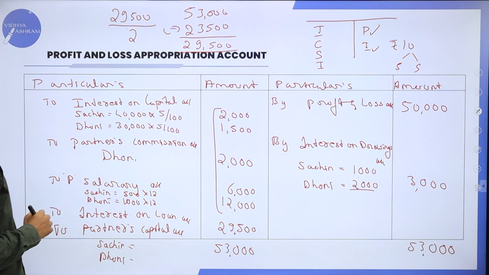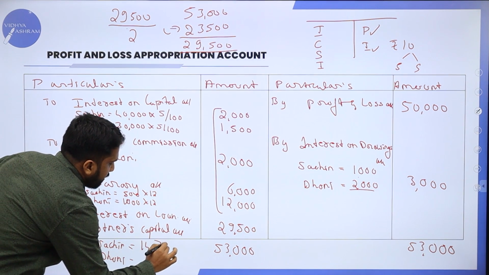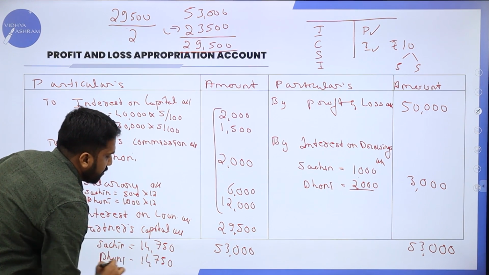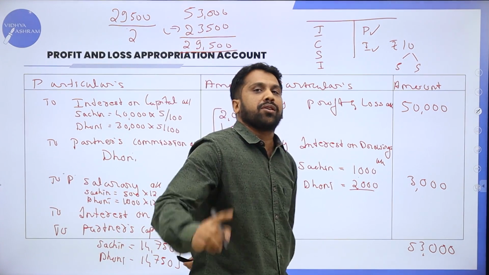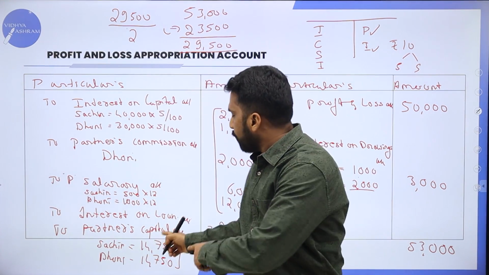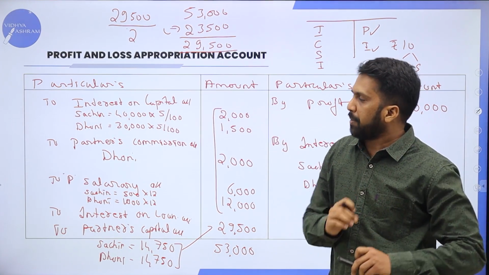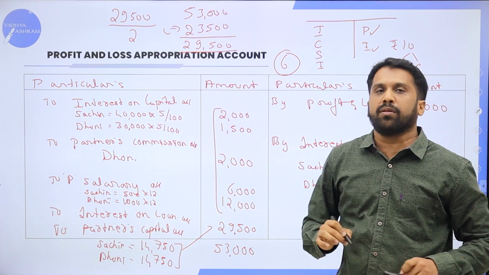How much will you get? It will be how much? 14,750 each. 14,750 each. It should match 29,500. Hope you understood. Okay. So this is your complete 6-mark problem.